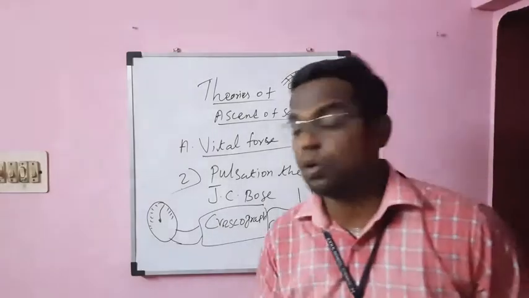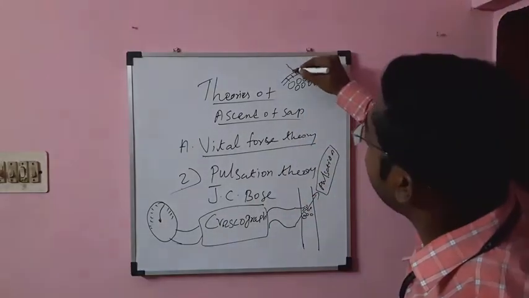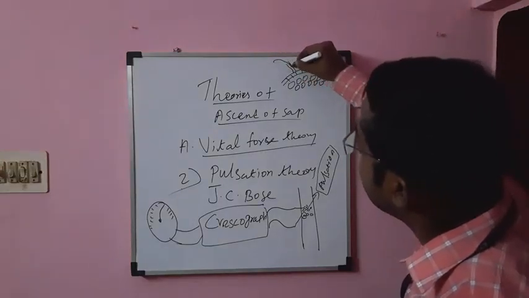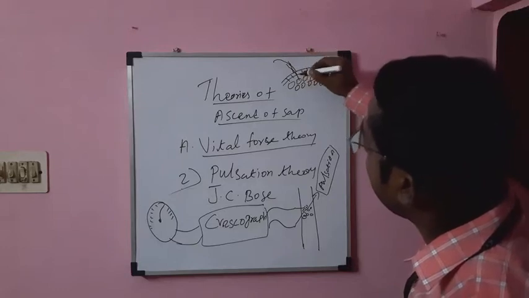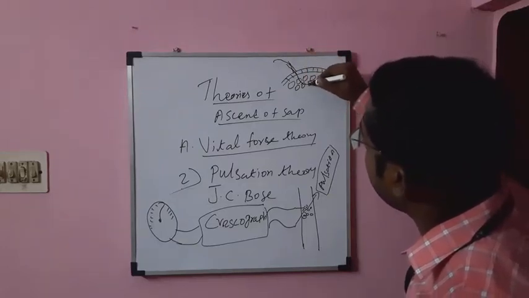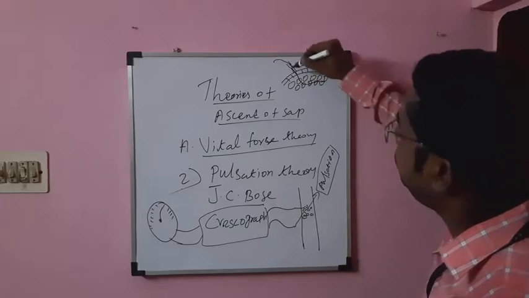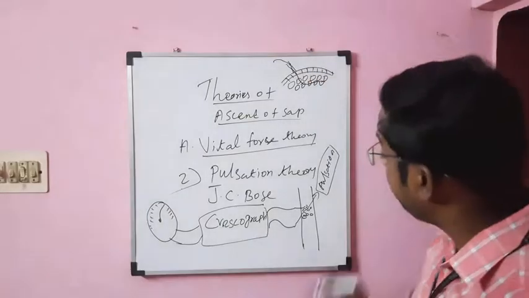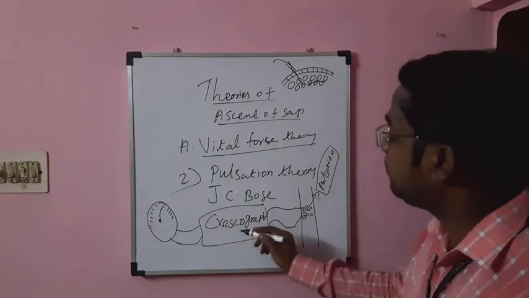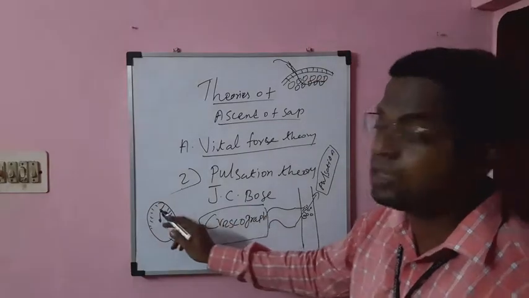That pulsation is what takes the water from the root. From the root the water will be absorbed, then it enters into the cortex, from one cortex cell to another cortex cell. So the water will move through all the cortical cells with the help of the pulsation. That pulsation will be converted by the crescograph into electric current.